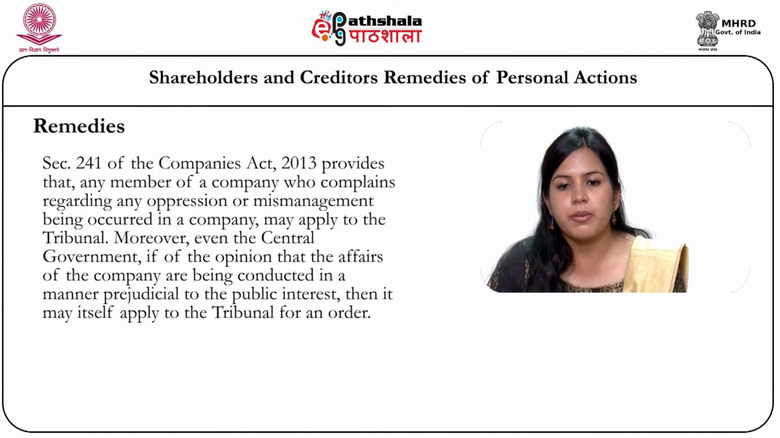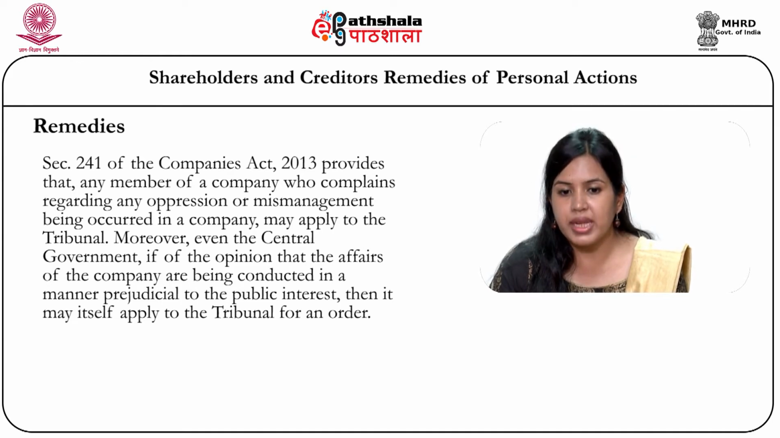Now, we will discuss the remedies which are available to the shareholders in case of this oppression and mismanagement. Section 241 of the Companies Act 2013 provides that any member of a company who complains regarding any oppression or mismanagement occurring in a company may apply to the tribunal. Moreover, even the central government, if of the opinion that the affairs of the company are being conducted in a manner prejudicial to the public interest, may itself apply to the tribunal for an order.